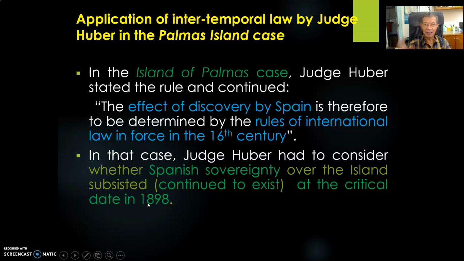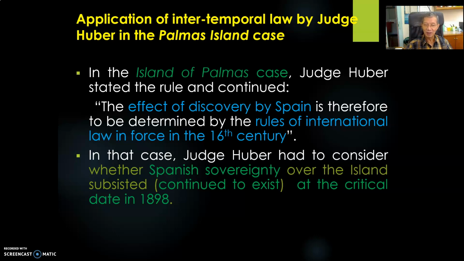Because the dispute between America and the Netherlands in this Palmas Island case arose in 1898 when the Treaty of Cession was adopted between Spain and America. So the Netherlands objected to that: we own the island. So that's why the critical date is in 1898.